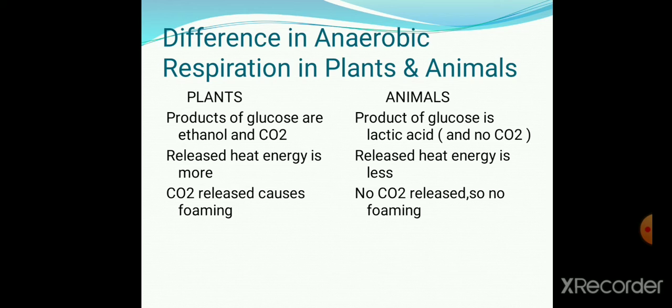So let's see what are the differences in anaerobic respiration in plants and animals. In plants, product of glucose are ethanol and CO2, that is carbon dioxide, whereas in animals, product of glucose is lactic acid and no carbon dioxide is formed. In plants, released heat energy is more, whereas in animals, heat energy is released very less. In plants, carbon dioxide is released causing foaming, whereas in animals, no foaming takes place as no carbon dioxide is released.